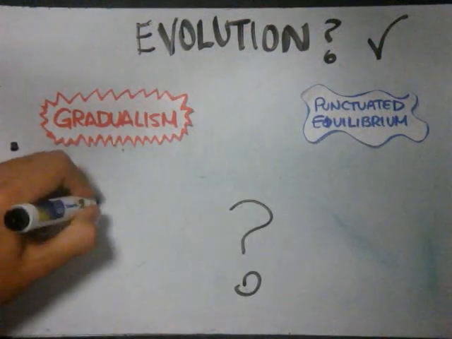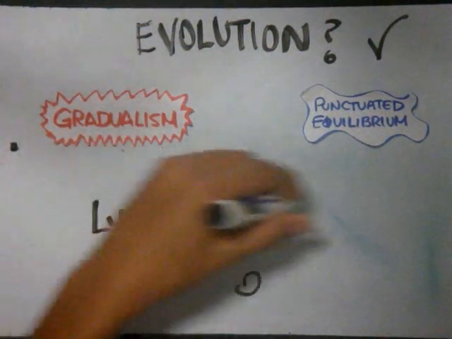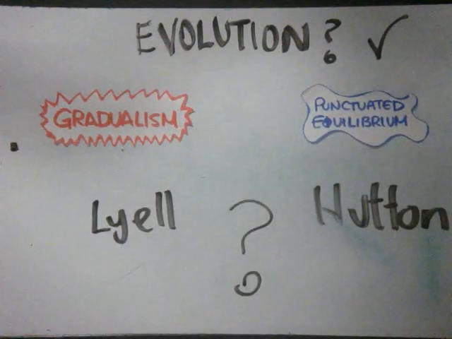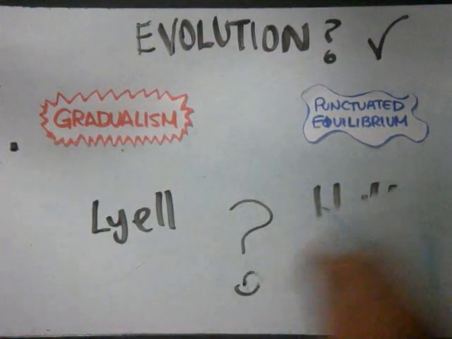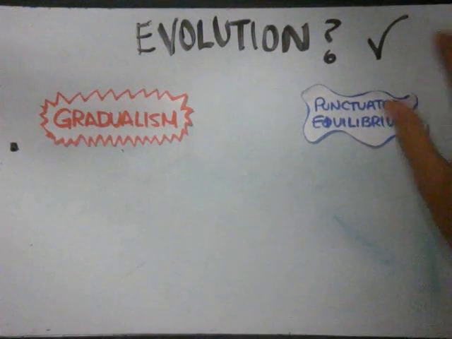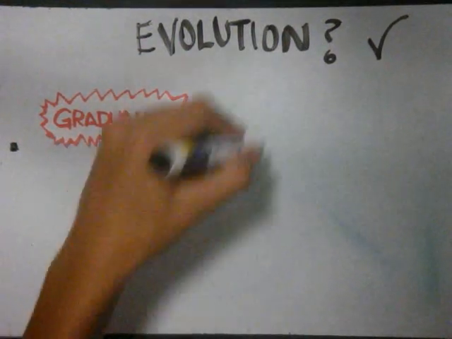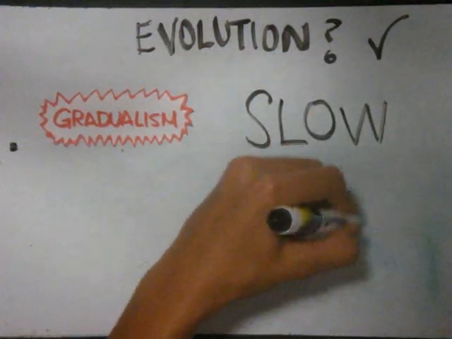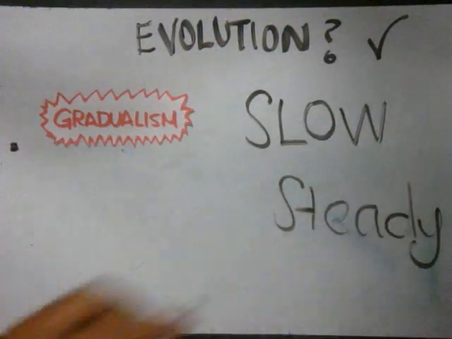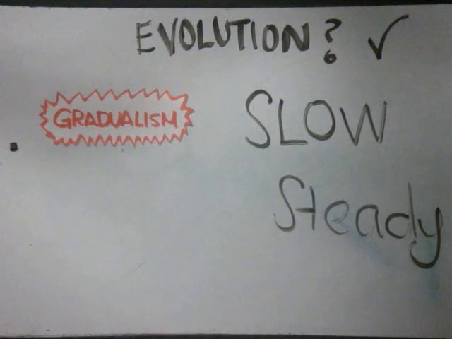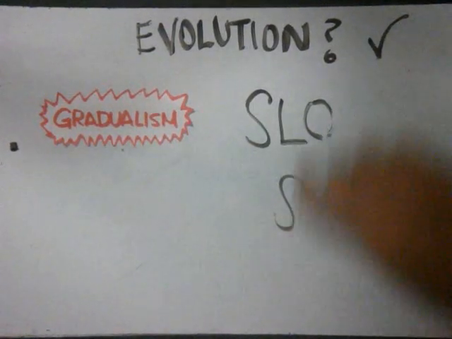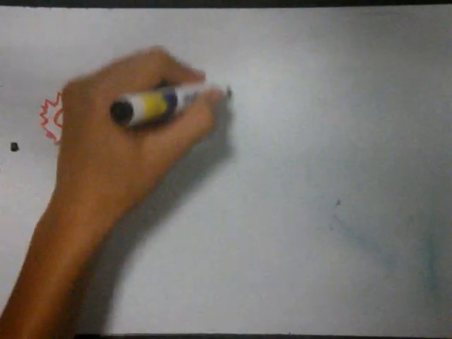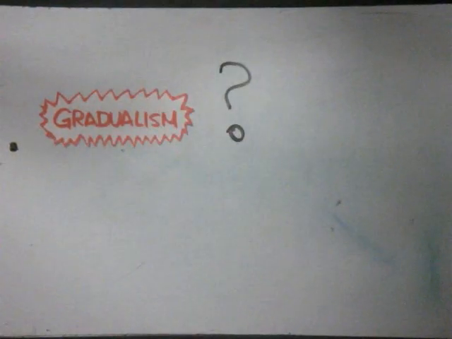Following Lyell and Hutton's theory of geologic change happening slowly but steadily, Charles Darwin proposed the same concept in his theory of evolution, with the name of gradualism. Gradualism is a rate of evolution that involves a slow and steady change in a particular line of descent over many generations. There is a lot of evidence in the fossil record that supports this theory, although some species make scientists doubt if gradualism is actually the correct way of explaining evolution.